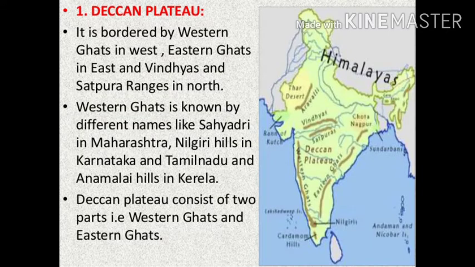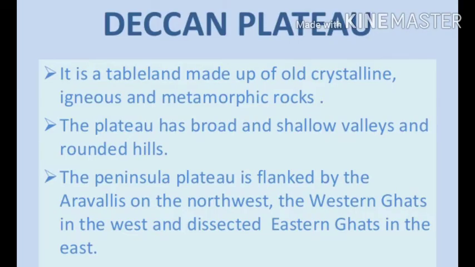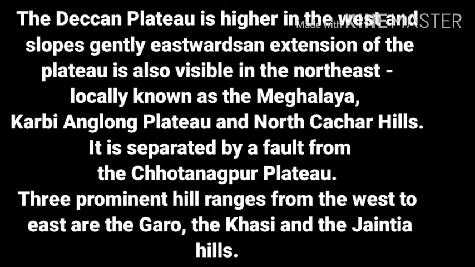The Deccan Plateau is bordered by the Western Ghats in the west, Eastern Ghats in the east, and the Satpura, Maikal range and Mahadev Hills in the north. Anamudi, 2695 meters, the highest peak of the Peninsular Plateau, is located on the Anaimalai Hills of the Western Ghats, followed by Doddabetta, 2637 meters, on the Nilgiri Hills.